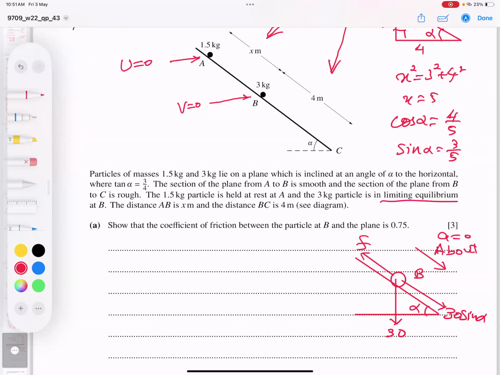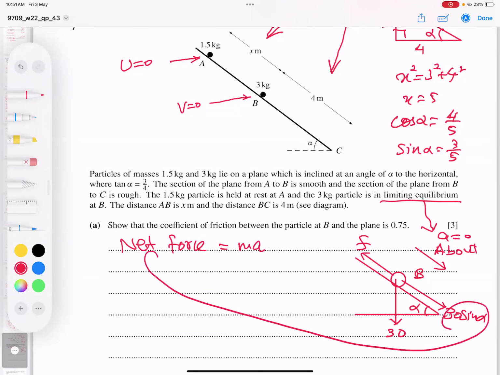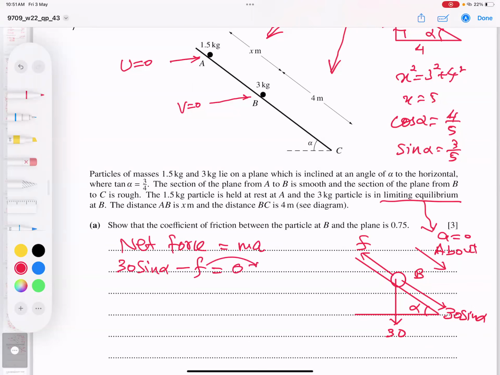Limiting equilibrium means acceleration 0. The basic technique: net force is equal to ma. So 30 sine alpha minus friction equals mass into a, which is 0. So F is equal to 30 sine alpha. F is mu R.